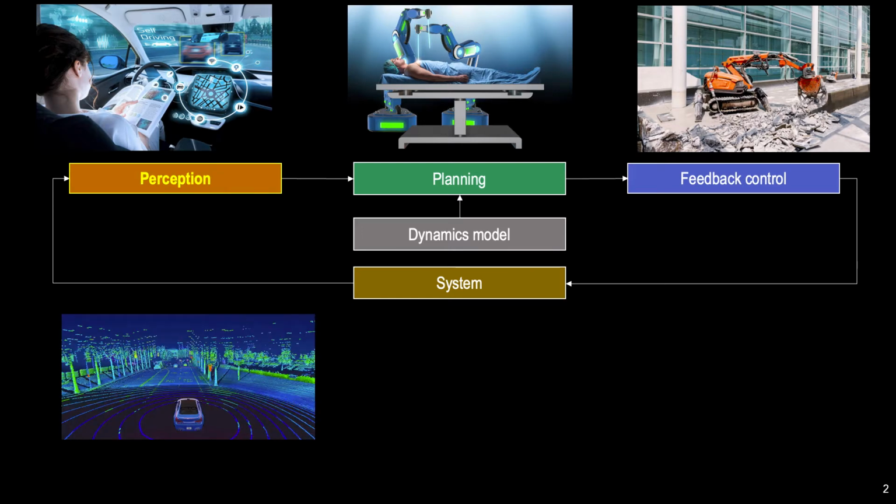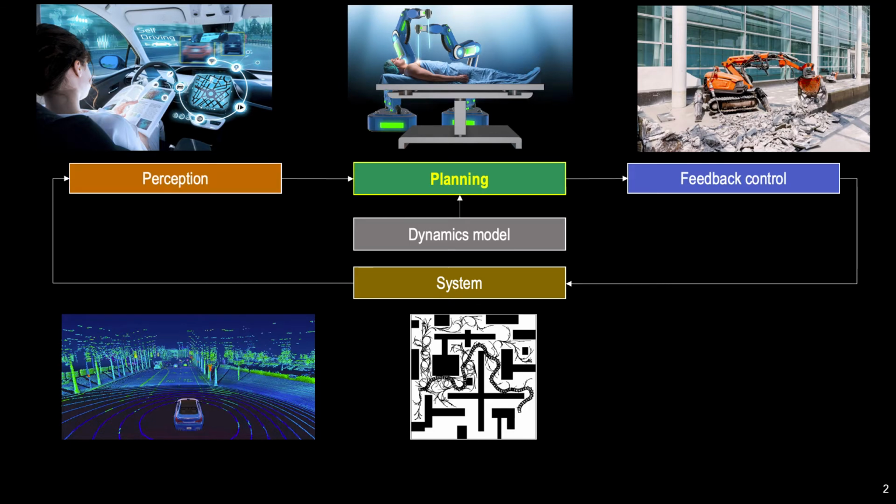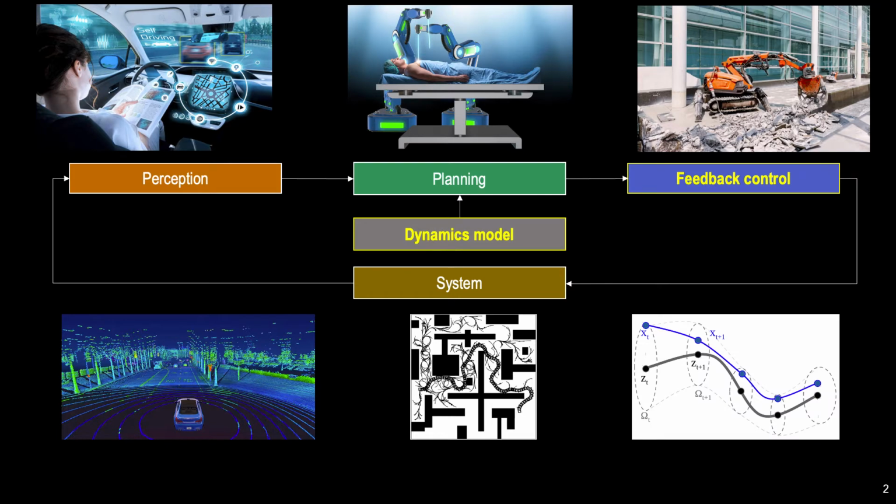We get information from sensors about the environment and the robot state. We then use this information to compute a plan, and the plan computed also depends on the dynamics model used to approximate the system. We'll then use feedback control to stabilize around that plan, and then close the loop.